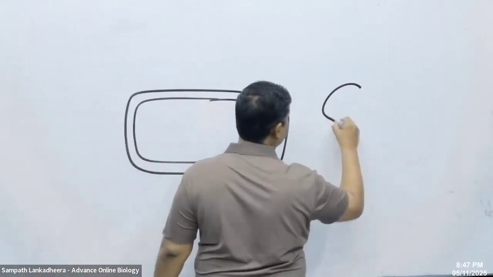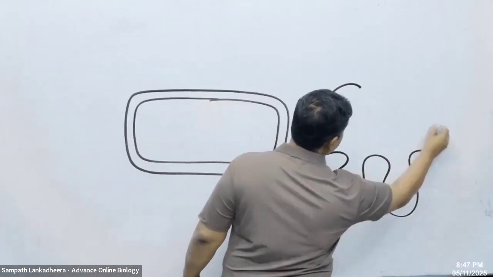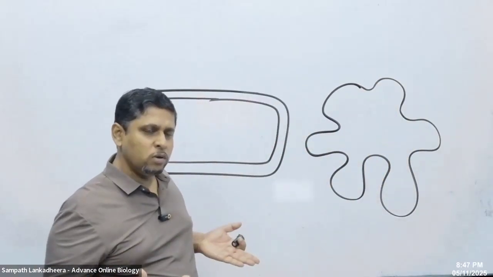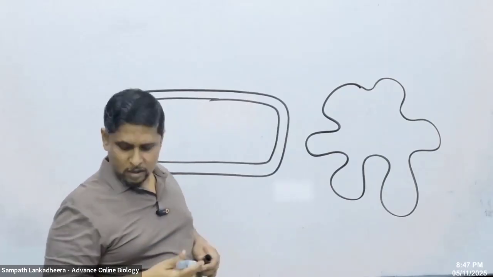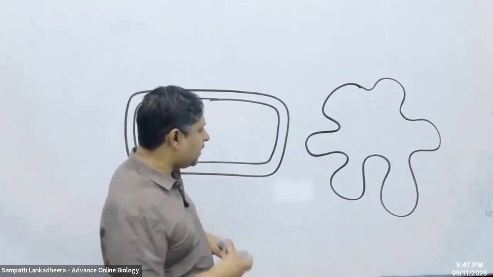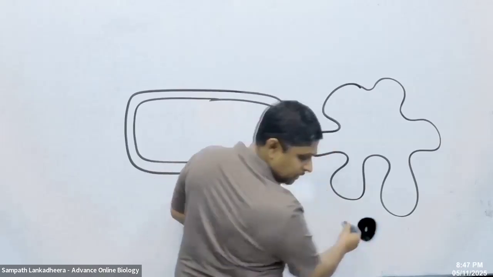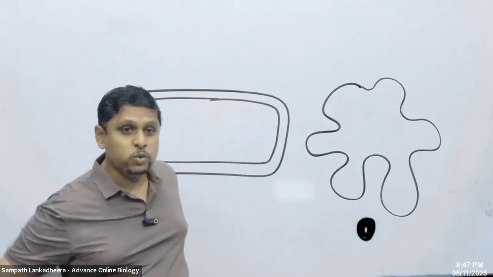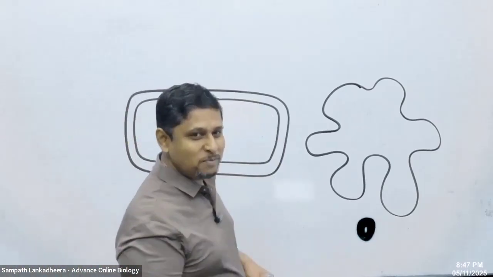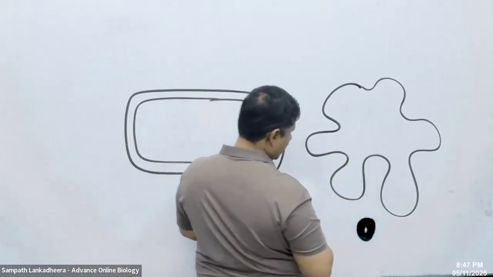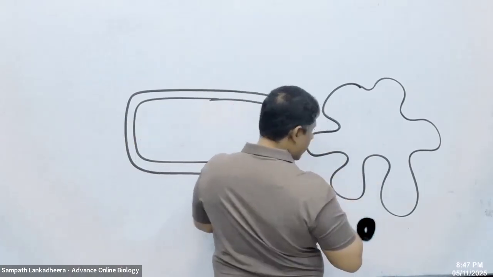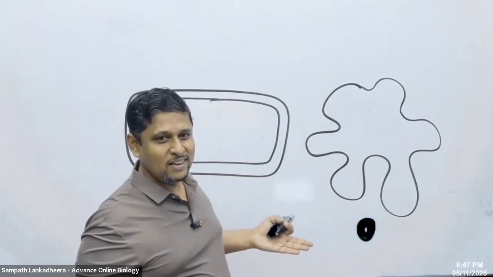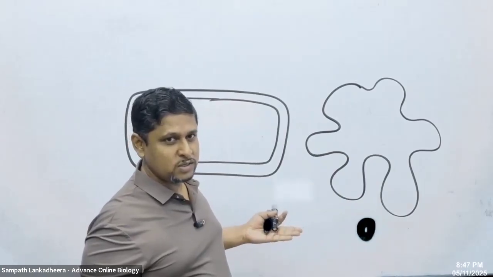Now think of amoeba. It's heterotrophic too, but it doesn't have a cell wall. So it can take outside materials into the cell by phagocytosis.